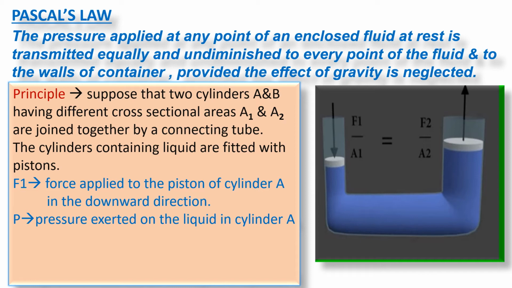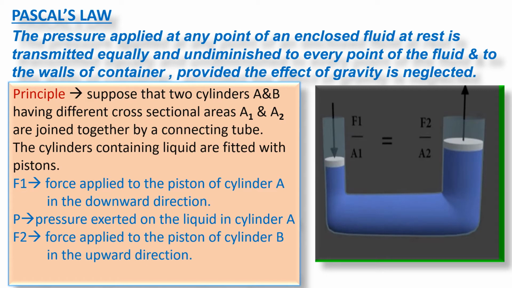Now according to Pascal's law, as this liquid is incompressible, this pressure is transmitted undiminished to every part of the fluid and as well as to the walls of the containing vessel and to the piston which is fitted in this cylinder. So the force which is exerted on this piston due to this pressure is F2 and which is acting in the upward direction.